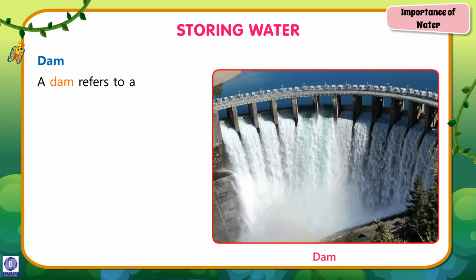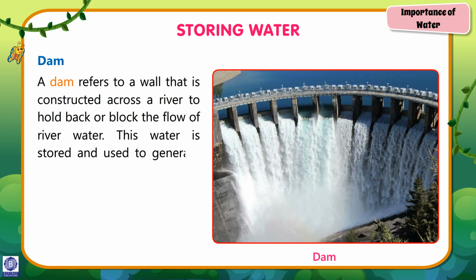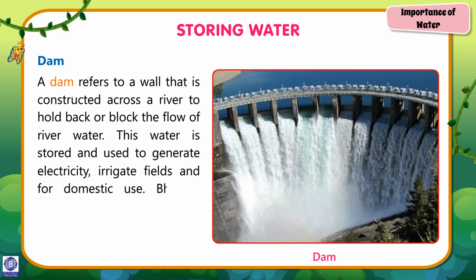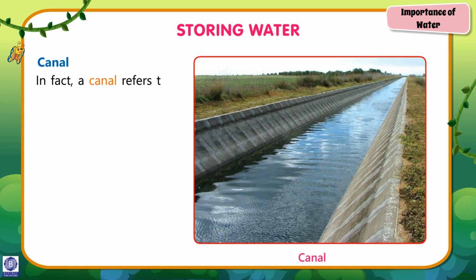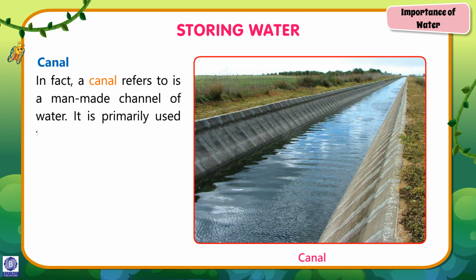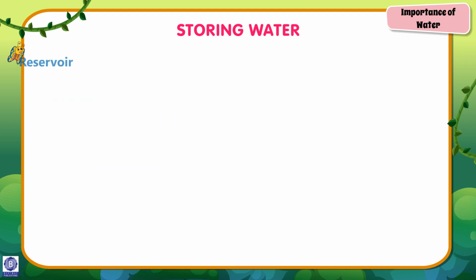Dam. A dam refers to a wall that is constructed across a river to hold back or block the flow of river water. This water is stored and used to generate electricity, irrigate fields, and for domestic use. Bhakra and Hirakud are examples of dams in our country. Canal. A canal is a man-made channel of water. It is primarily used to take out water from a river to irrigate fields. For example, Indira Gandhi Canal in Rajasthan.